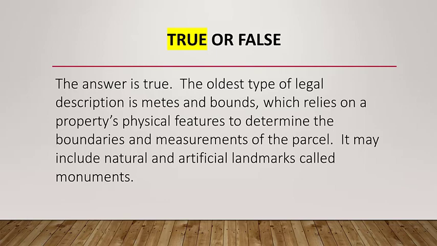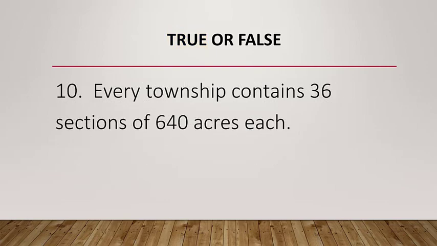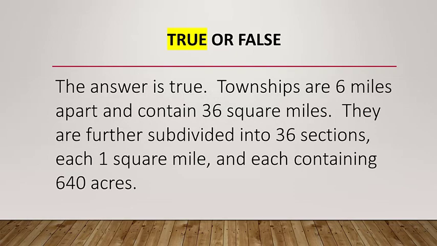True or false? Question number 10. Every township contains 36 sections of 640 acres each section. The answer is true. Townships are 6 miles apart and contain 36 square miles. They are further subdivided into 36 sections, each 1 square mile, and each containing 640 acres.